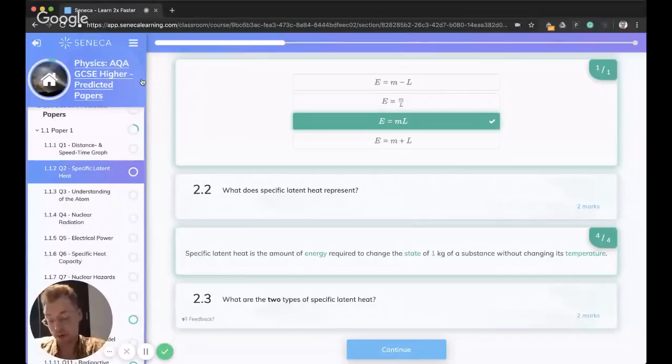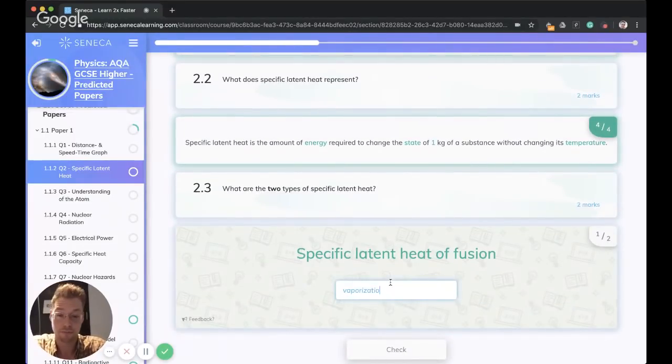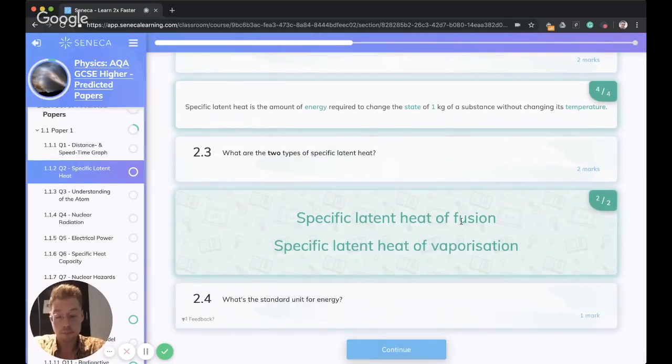Anyone type in the chat and let me know what we need to be looking for. Very good, very good. So we've got fusion and vaporization. Fusion, that's just a posh way of saying melting. Fusion is like melting from a solid to a liquid. Vaporization, that's just a posh way of saying boiling. So think about vapor, it's a gas. So we're going to a vapor from a liquid. Okay, so those are the two that you need to remember.